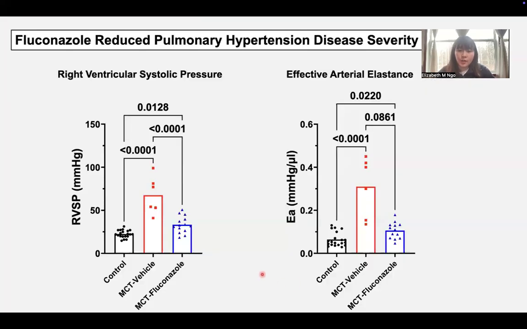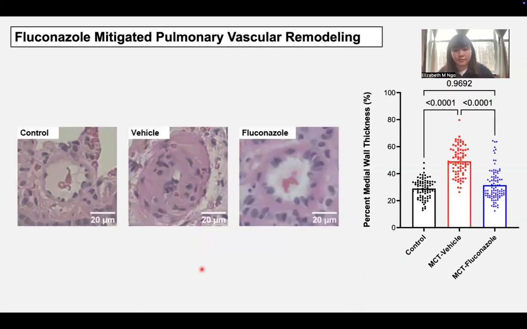From the invasive pressure volume loops, we saw that fluconazole treatment reduced the right ventricular systolic pressure and reduced the effective arterial elastance. Both the right ventricular systolic pressure and the effective arterial elastance are parameters of vascular resistance, so this means that fluconazole treatment reduced vascular resistance, improving blood flow, and reduced pulmonary hypertension disease severity.